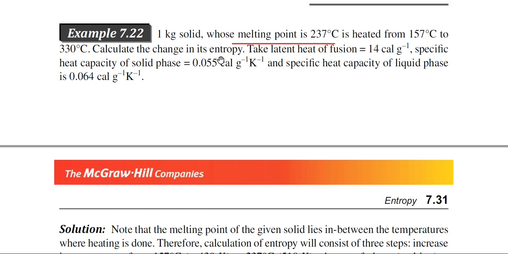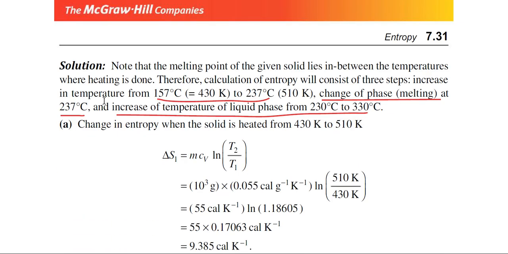So, we have to calculate the change in entropy, and it is given that latent heat of fusion is 14 calorie per gram, and specific heat capacity of the solid phase is also given and specific heat capacity of the liquid phase is also given. We have to note that the melting point of the given solid lies in between the temperatures where heating is done. Therefore, calculation of entropy will consist of three steps. Increase in temperature from 157 degrees centigrade to 237 degrees centigrade. This is the first step.